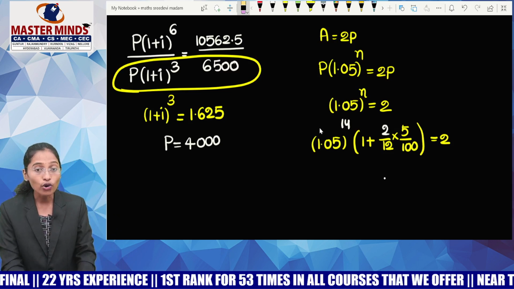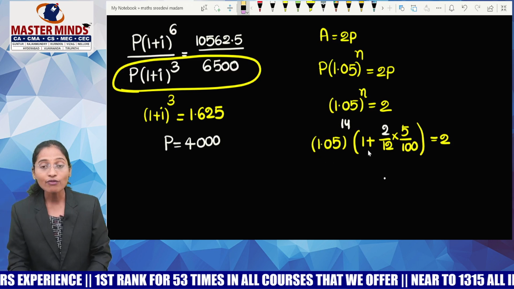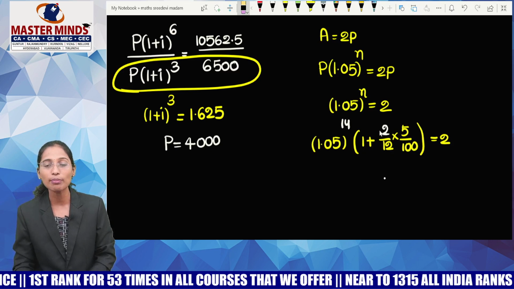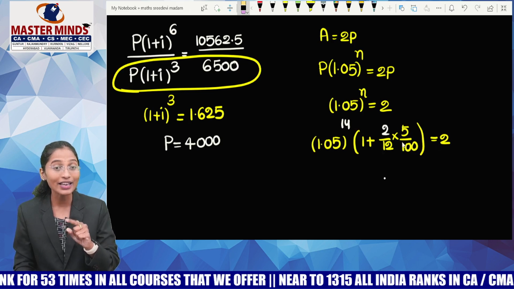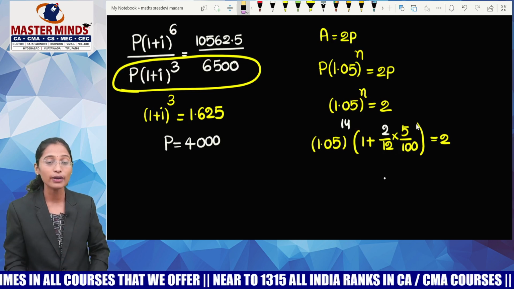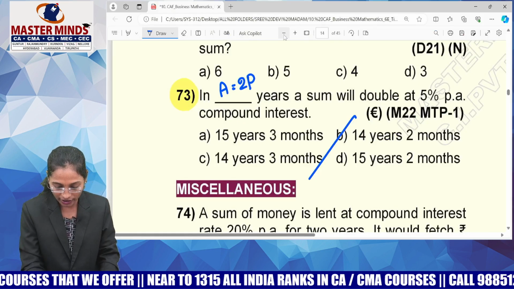So, guys, for 14 years, we are using compound interest 1 plus I whole power n. And for the 2 months, 1 plus TR by 100. That's what I'm using. Madam, T is 2, no, why you are taking 2 by 12? Guys, 2 months means 2 by 12 years. I've already told you while explaining simple interest. So, we are done with one of the difficult parts of our compound interest, guys.